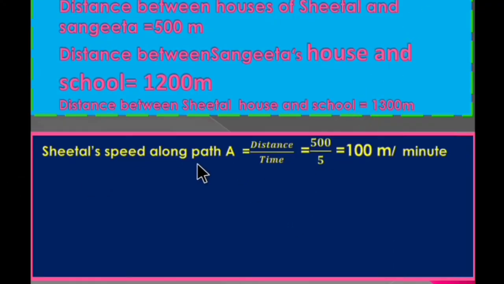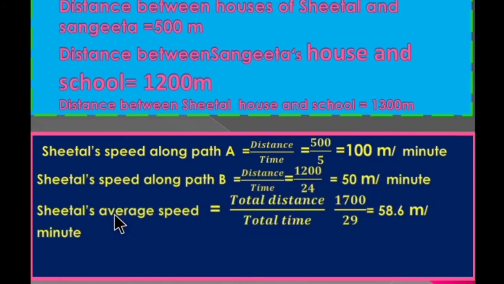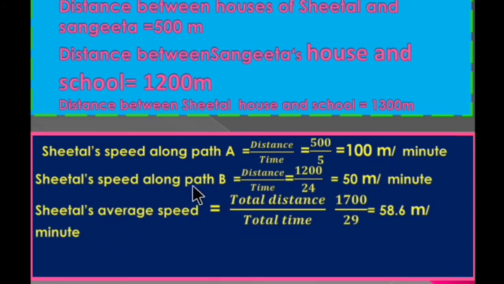Sheetal's speed along path A is equal to distance upon time, which is 500 upon 5, equal to 100 meter per minute. Sheetal's speed along path B is equal to distance upon time, which is 1200 upon 24, equal to 50 meter per minute.